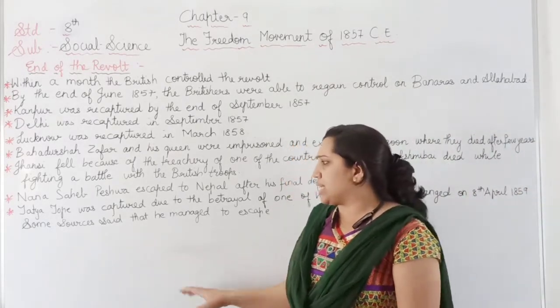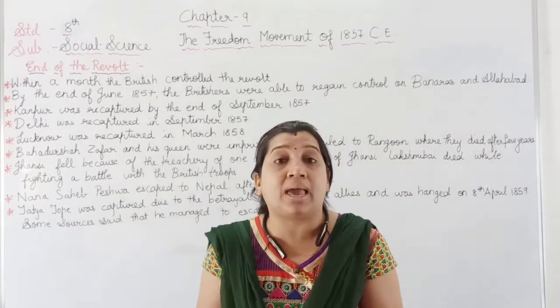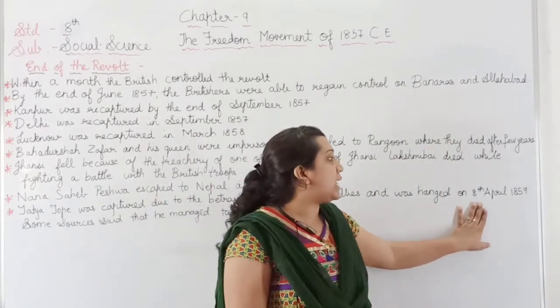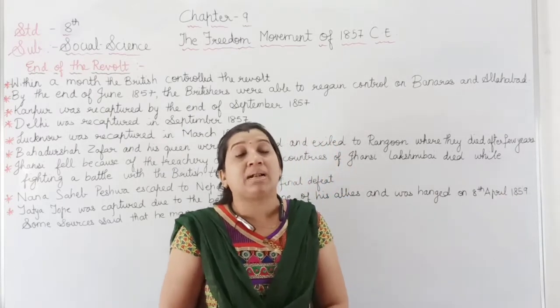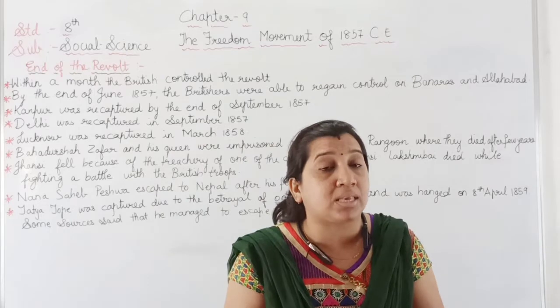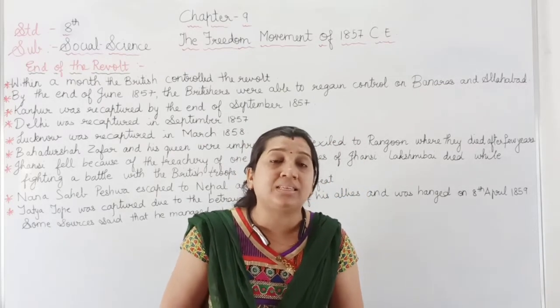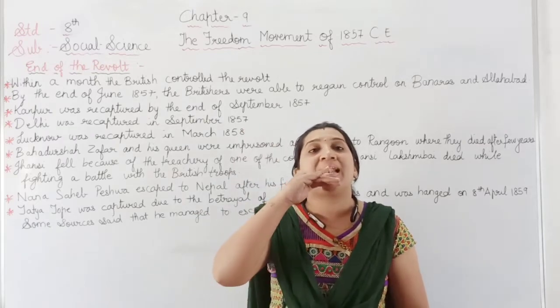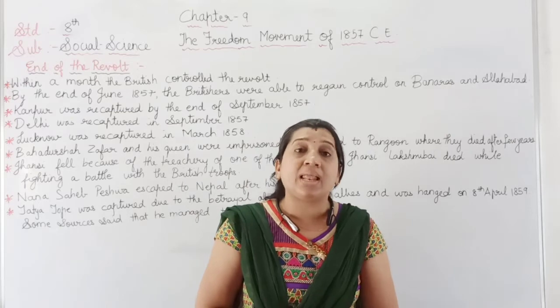But some sources say that he managed to escape. Actually, it is said that he was hanged on 8th April 1859. But some sources say that instead of Tatya Tope, another person was hanged till death, and he escaped from the place where the punishment of hanging was given.